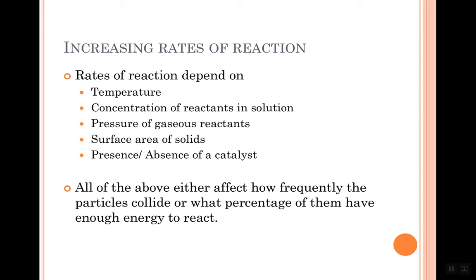There are 5 basic ways that we can increase the rate. We can increase the temperature, we can increase the concentration of our reactants if they're in solution, dissolved in water. We can increase the pressure of gases, because when we're increasing pressure, what we're actually doing is adding more particles in the same area. We can increase the surface area of solids, or we can add a catalyst. Okay? When we're doing that, what we're doing is we're changing how often they collide, which is called the frequency of collisions, or we're affecting what proportion of them have got enough energy to react. Because remember, if they don't have enough energy, they just bounce off without reacting.